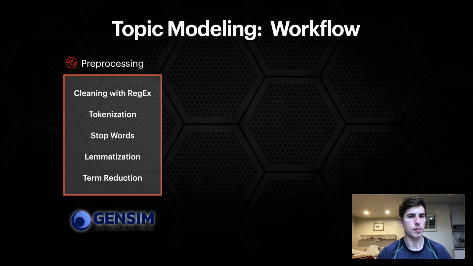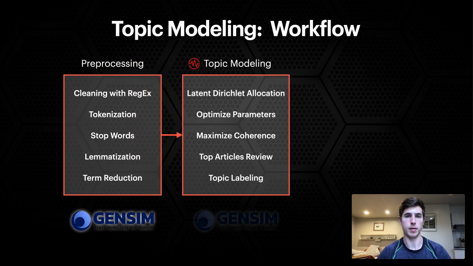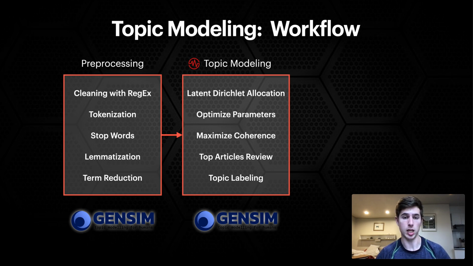Now let's get into the topic modeling. So I'll start with going through the workflow. First was pre-processing of data, things like using regular expressions, tokenization, stop words, lemmatization, and term reduction. This was all done with the GenSim library. Next, I did my topic modeling. I used an LDA model, or latent Dirichlet allocation.